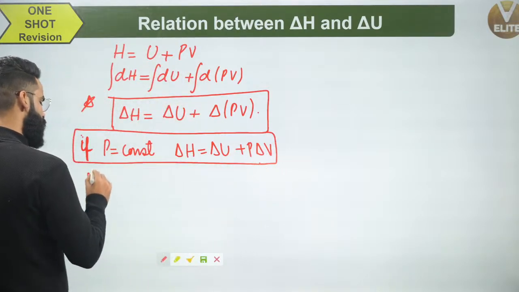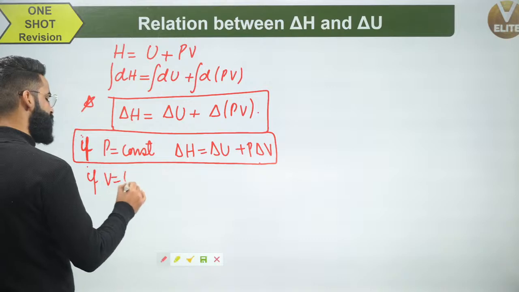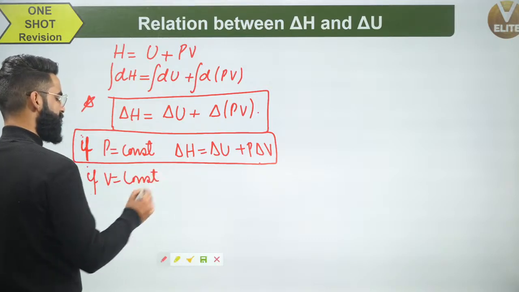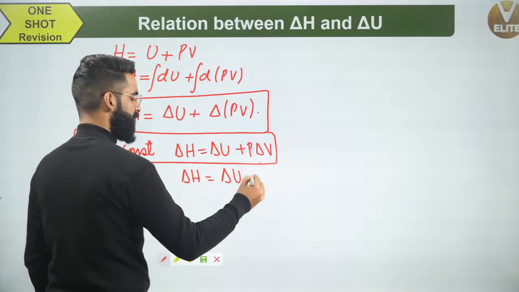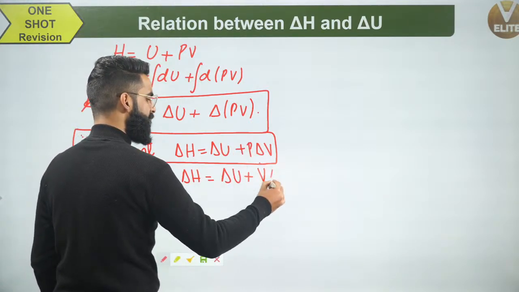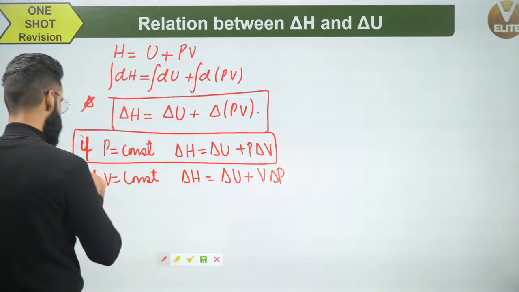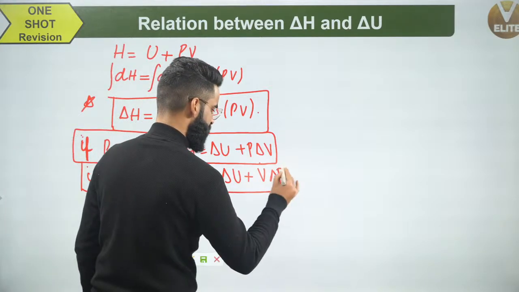Similarly, if I assume the volume of the system to be constant, can I say at that time delta H will be equal to delta U plus, I'll take V out of it, it's going to be V delta P? This is the relation which I'll be using when the volume of the system is kept constant.